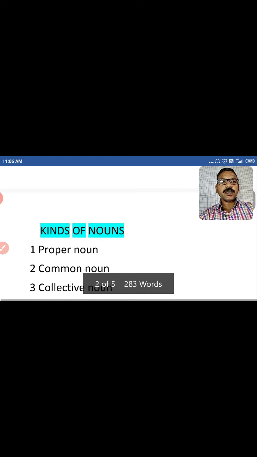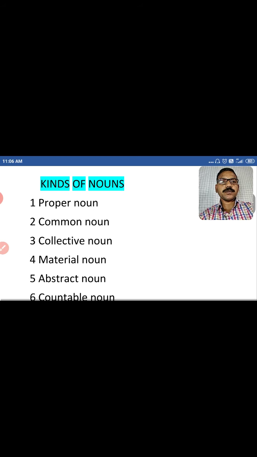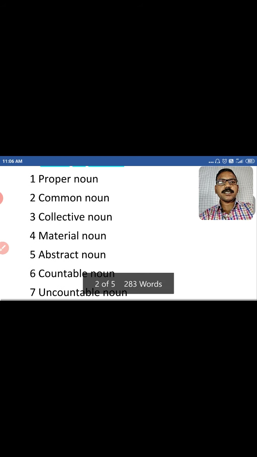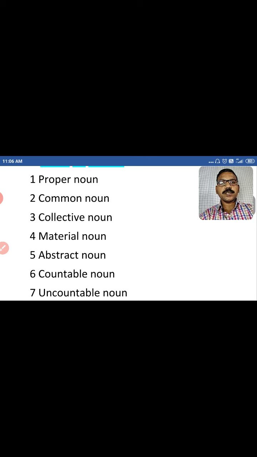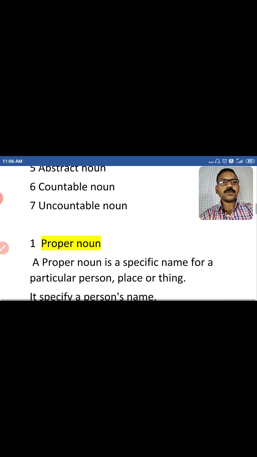Let's see the kinds of noun. Here we can see 7 kinds of noun. First is proper noun. Second is common noun. Third is collective noun. Fourth is material noun. Fifth is abstract noun. Sixth is countable noun. And last is uncountable noun. These are the kinds of noun.